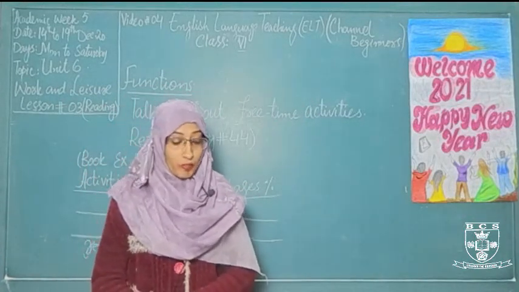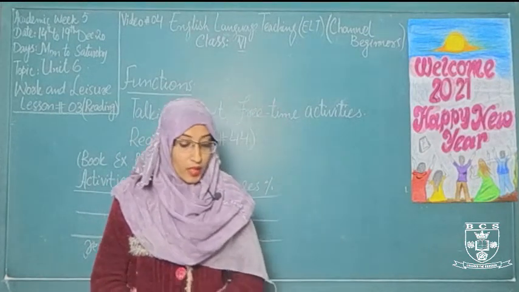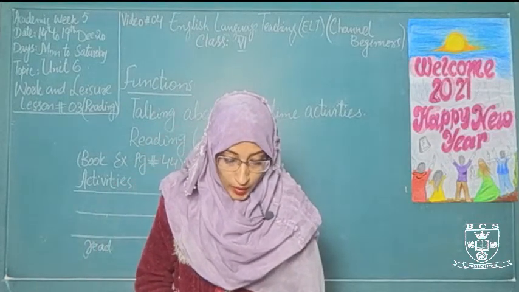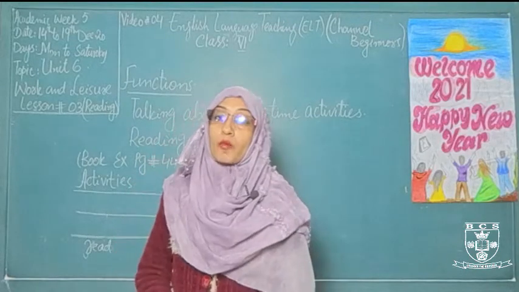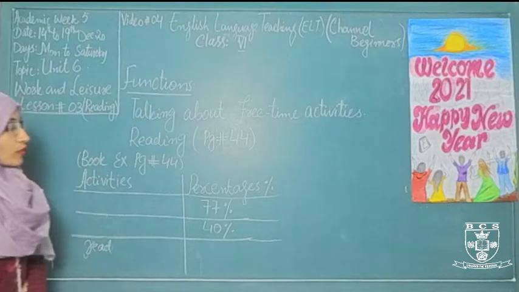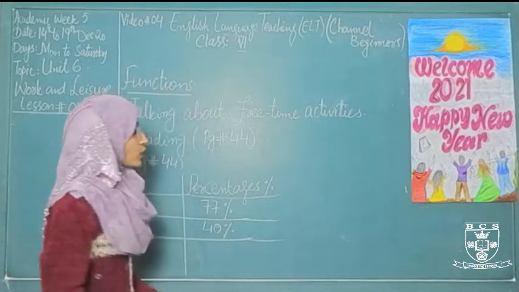You can see on page number 44 that some people are listening to music, playing sports, going to the cinema, watching TV and eating out, and some are reading the newspaper or other books to make themselves fresh or relaxed.